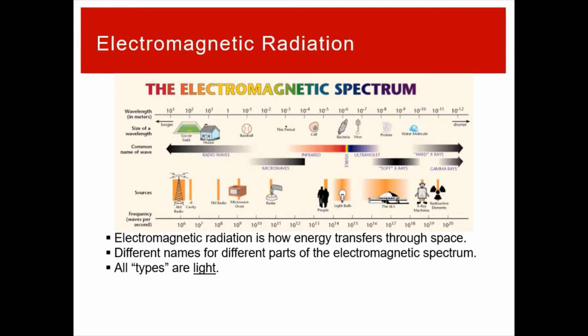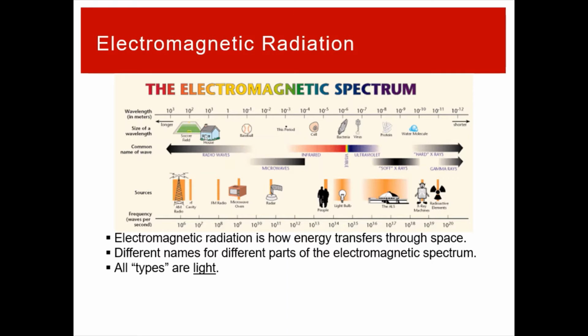Before we get into talking about those electrons, though, we want to spend a little bit of time talking about electromagnetic radiation. Electromagnetic radiation is just a really fancy way to say energy moving through space. There's a lot of different names for different varieties of electromagnetic radiation. They all fall into what we call a spectrum. There's a range of possible types, and they're all just variations on the same thing, but they all have different names.